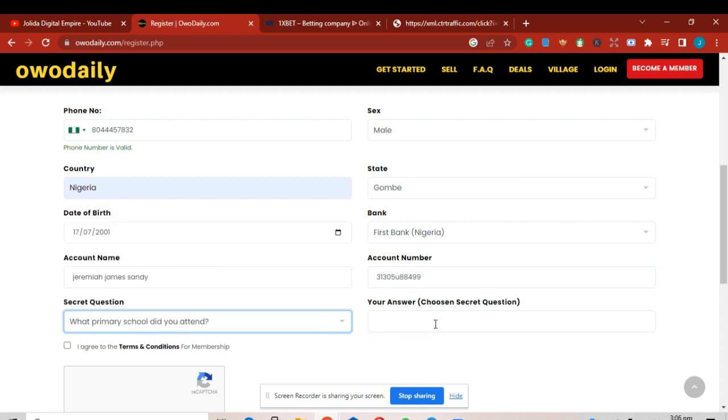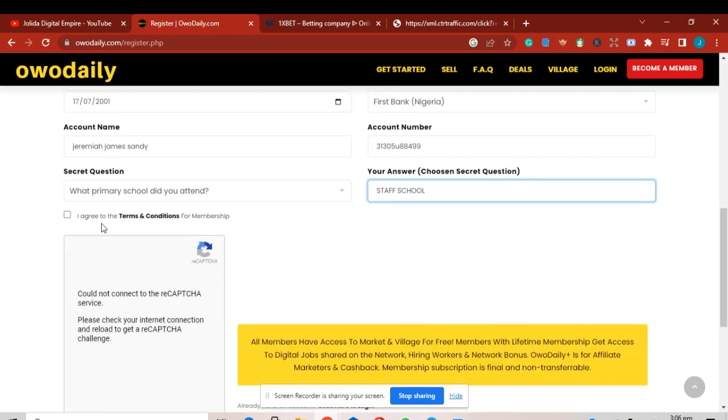What is the name of the primary school you attended? You put the answer here. Anything that you know is correct and that you're not going to forget, because sometimes when you forget your password they may require this question. Then click on accept, I agree to the terms and conditions here.